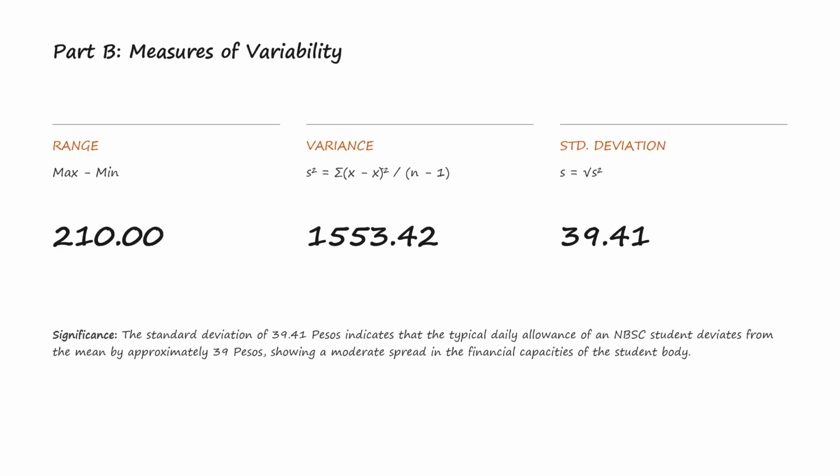And lastly, for standard deviation: after calculating the variance, the next step is to find the standard deviation. The formula is S equals the square root of the variance. This means we simply get the square root of the variance. From our previous calculation, the variance S squared is 1,553.42. Next, we find the square root: S equals the square root of 1,553.42. Therefore, the standard deviation is 39.41 pesos. This means that the students' daily allowance usually differs from the average allowance by about 39 pesos.